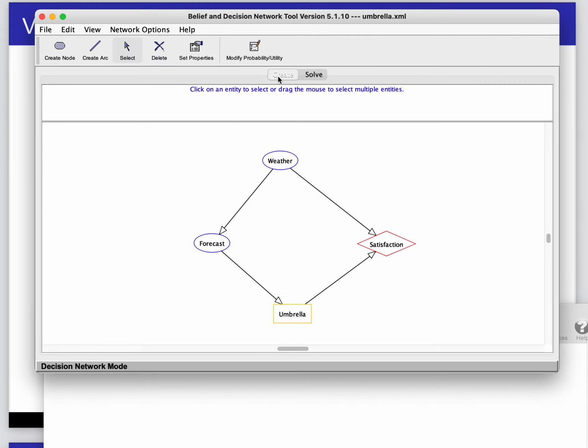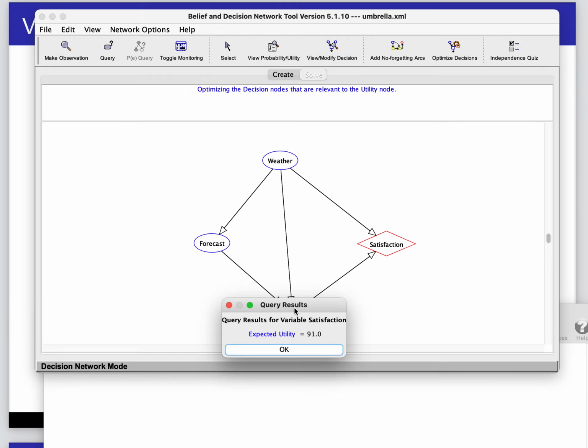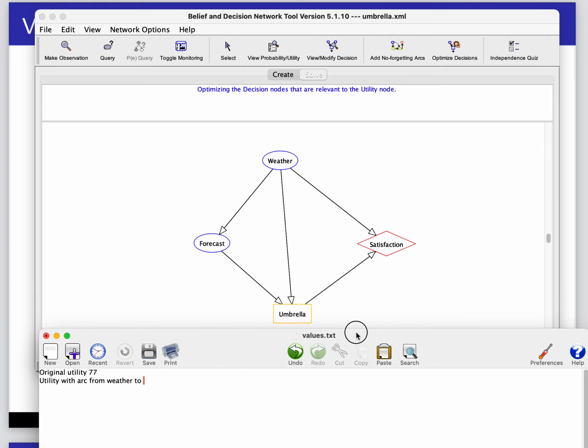Now what we're going to do is add an arc to it. We're going to create an arc between weather and umbrella. And now we are going to optimize our decisions again. We're going to make it brief, and we get 91. So the utility with the arc from weather to umbrella is 91. The difference between those two is the value.